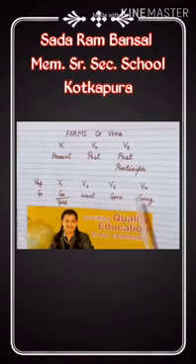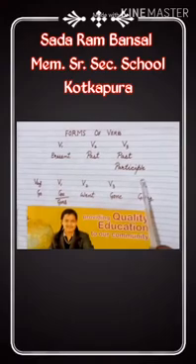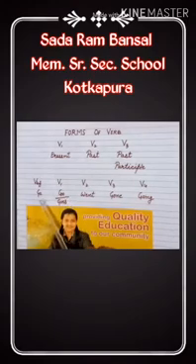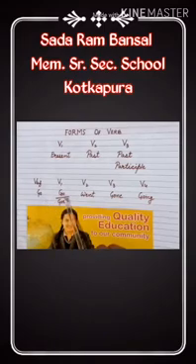So students, there is also a fourth form of the verb. When we add ing to the verb, then the word we get is known as fourth form of the verb. So students, when we see first form of the verb and the base form of the verb, we mistook it as the same words, but these are not the same words.